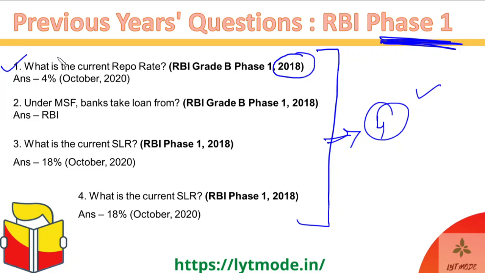That's why we always put in all of our research and bring the right topic for you guys. So the first question over here in 2018 was, what is the current repo rate? It's 4% right now as of the October 2020 update. Such a simple question, guys. Such a straightforward question from the monetary policy.